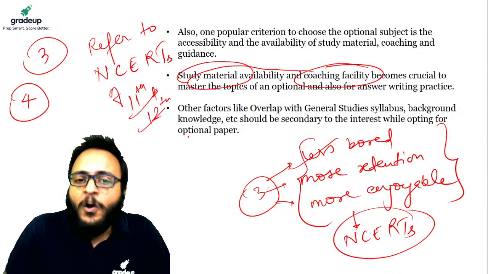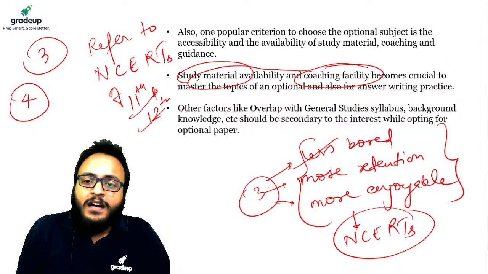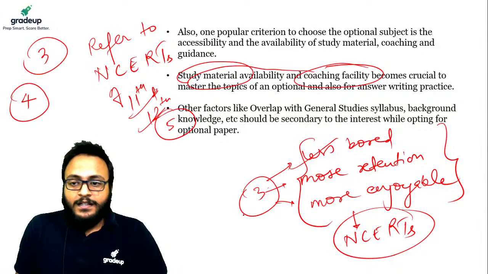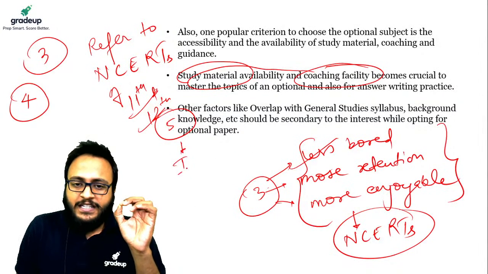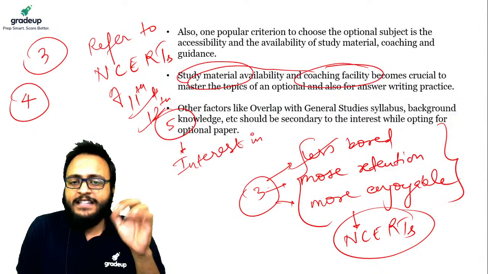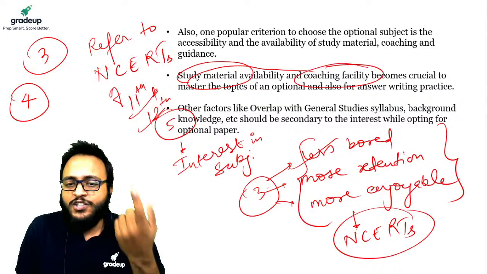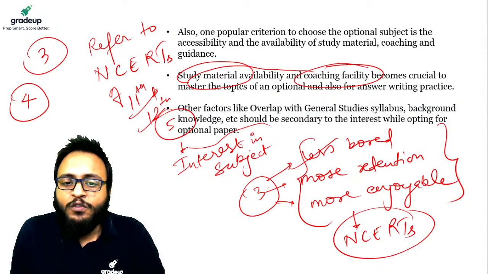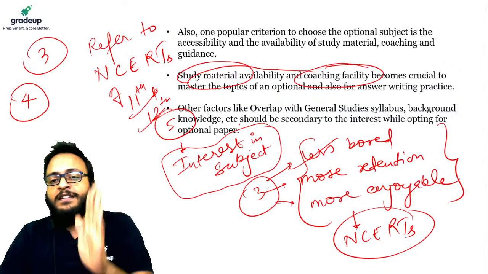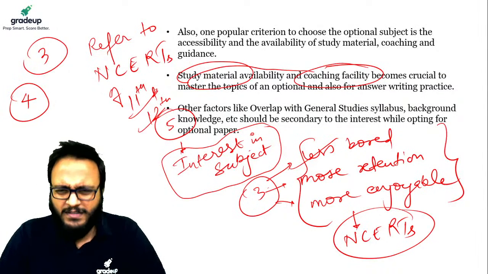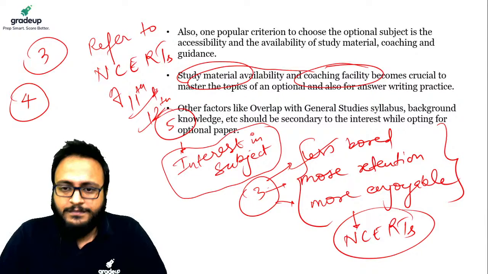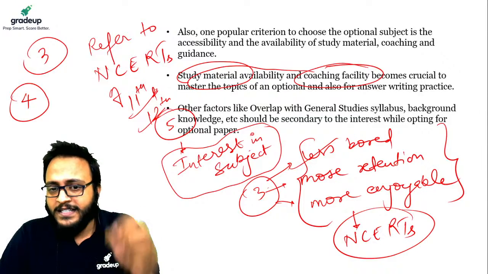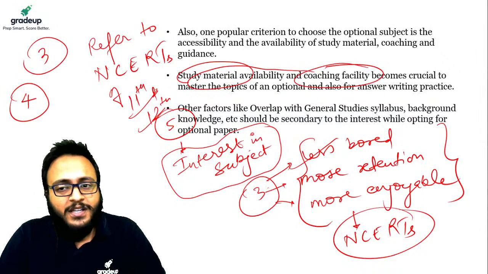To decide the optional subject, it should be the other factors. Like what? Like the interest in the subject, guys. For example, if a medical science graduate who has graduated from a good medical institution is asked which is his or her favorite subject, he or she will say medical science. It is highly likely, but not compulsory. So if that candidate has interest in medical science, she or he should go for the medical science optional.